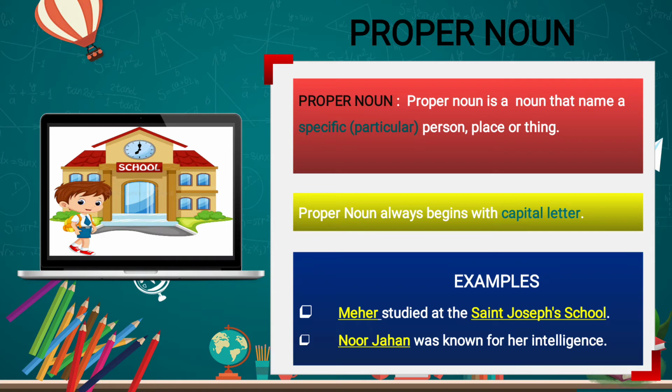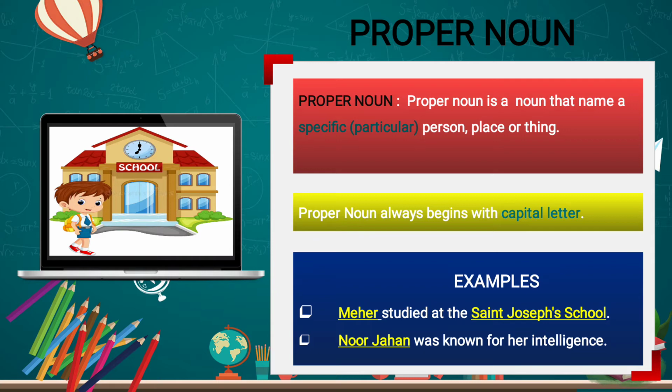Now St. Joseph School is also a proper noun. Why? Because so many schools are there. Now school is a common noun. In that school, which school is she studying in? St. Joseph School. So Meher and St. Joseph School both are proper nouns.